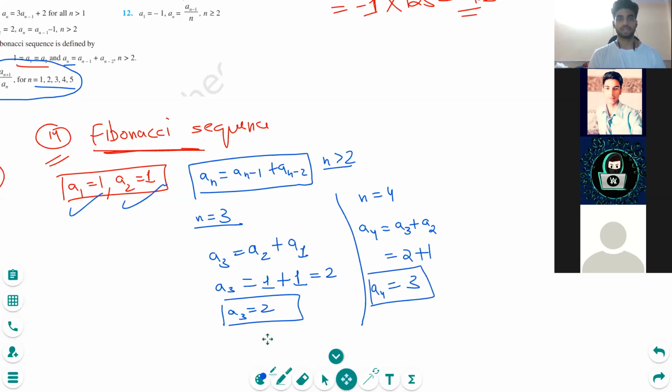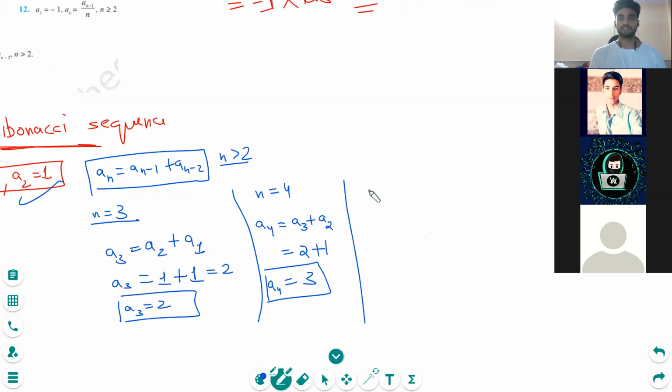Got it, great. Now let's take n is equal to 5. If n is equal to 5, the equation will be what? Vivek, Roshan, what will be the equation? A4 plus A3. Good. So we get 3 plus 2. A3 is 2, so this will be 5. Okay, so A5 is 5.